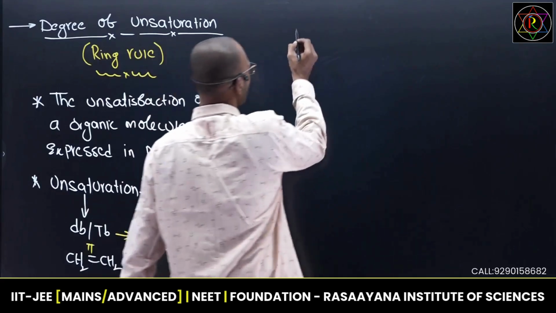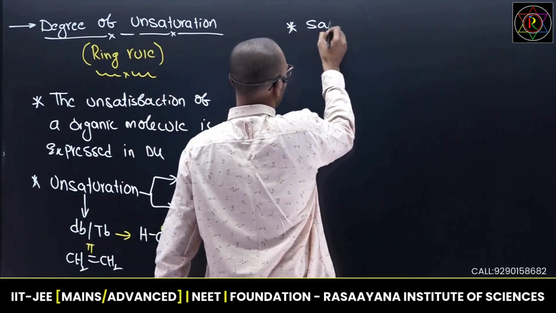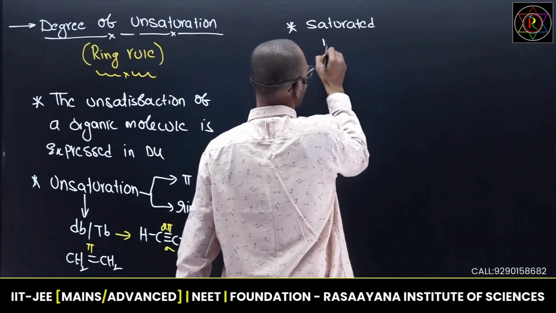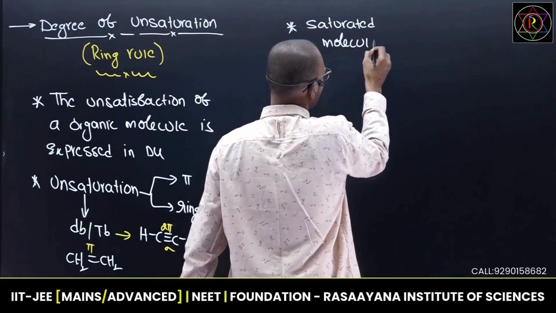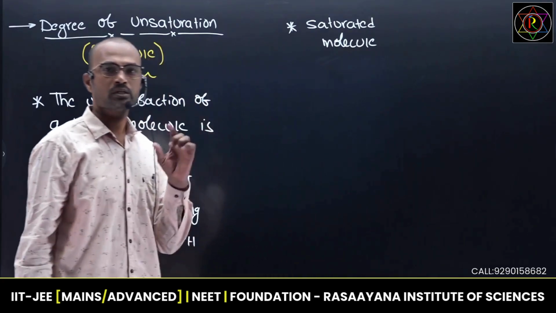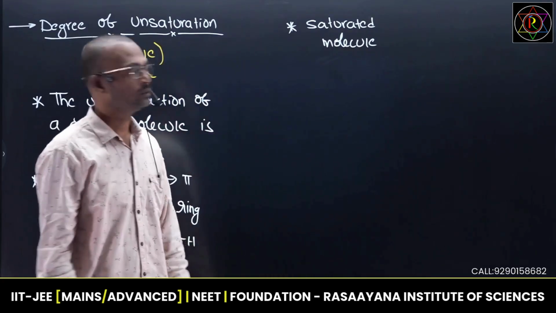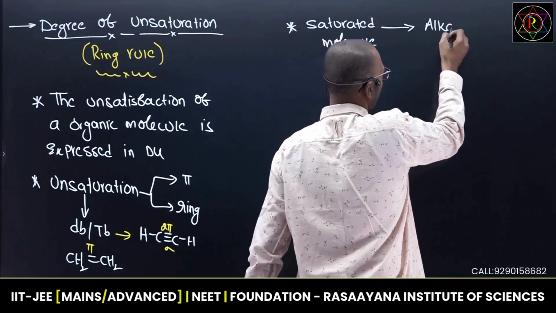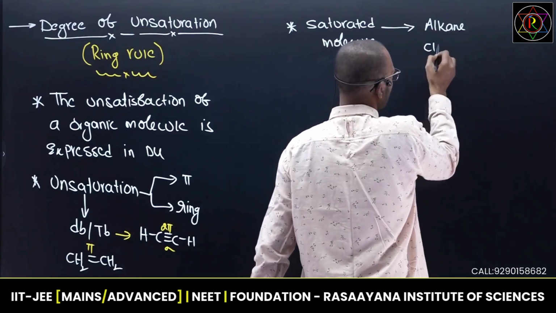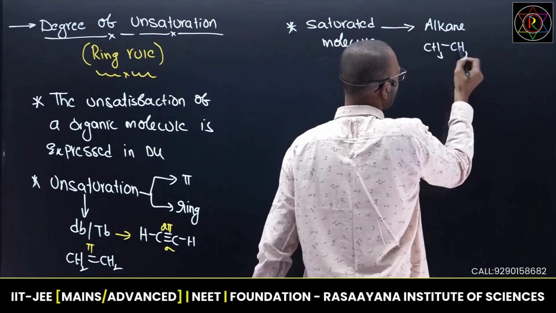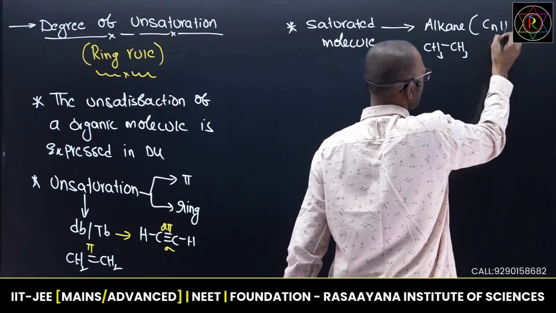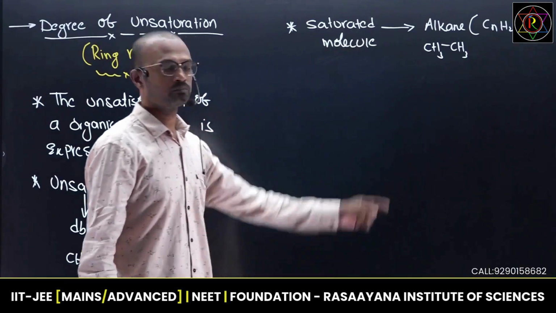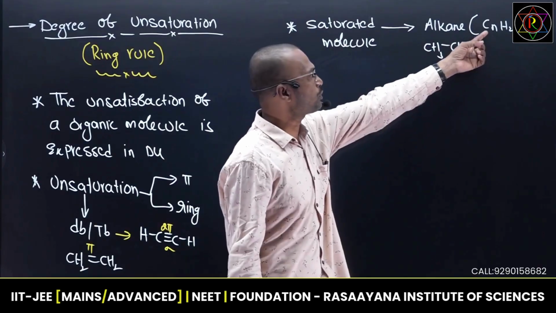Then what about a saturated molecule? This is called a saturated molecule. A saturated molecule is nothing but an organic molecule having only single bonds and that too open chain. So the best example for a saturated molecule is alkane. Alkane, see, this is called ethane, and the alkane general formula is CnH2n+2. It is a very important formula.